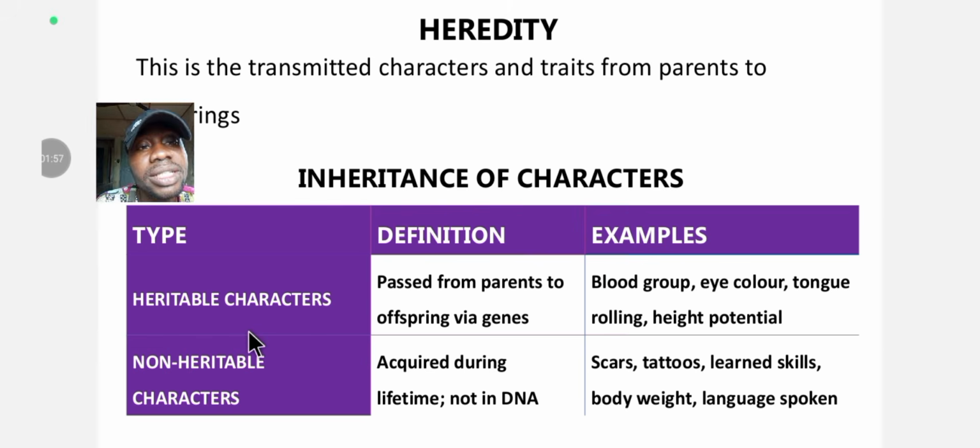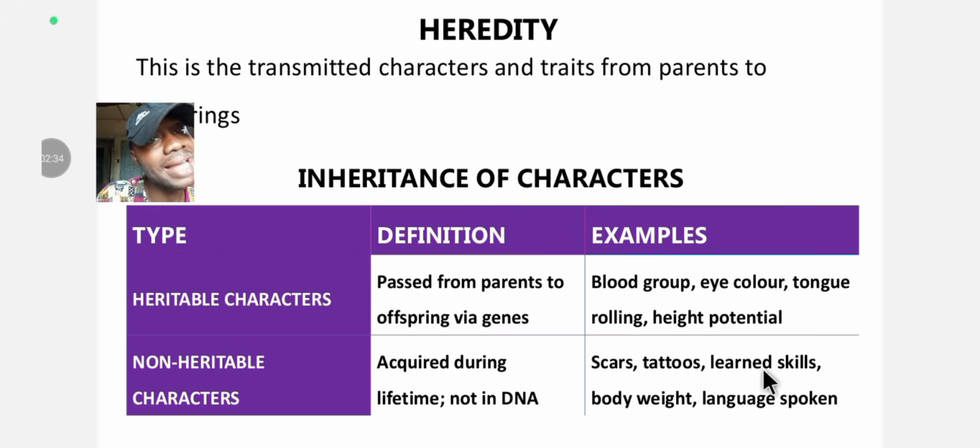For the non-inheritable characters, they include acquired characters during lifetime, not in DNA, not through genes. It is not genetic. It is through your life on earth that you acquire these non-inheritable characters. They include scars. Maybe if you get injured here on earth, you acquire that one. They include tattoos. You are not born with a tattoo. Maybe you come to earth and someone puts ink in your skin.